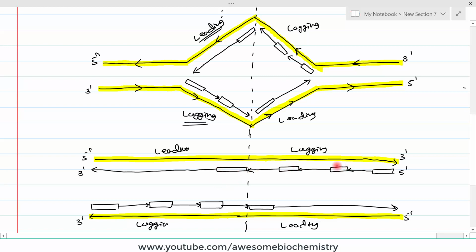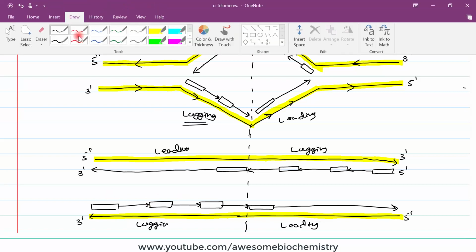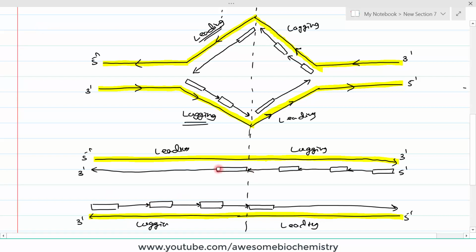These RNA primers are removed by the nuclease. All these RNA primers are removed by the nuclease. So let's remove them one by one. So this RNA primer is removed. This RNA primer is also removed. This RNA primer is also removed, and this RNA primer is also removed. Here also, so all the RNA primers are removed. The small detail of this mechanism I had already explained to you in the previous video.